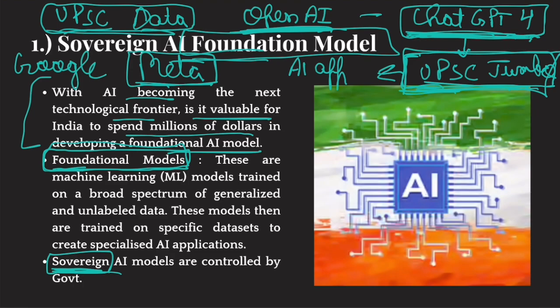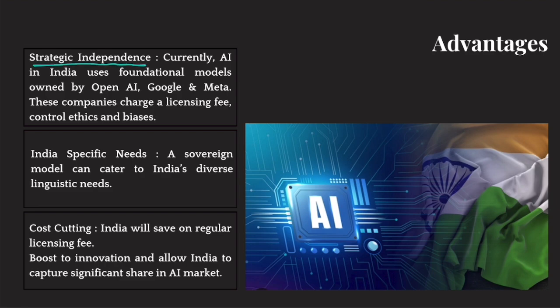Now, why should India do that? What are the advantages? First of all, it will give you strategic independence. Currently, AI in India uses foundational models owned by OpenAI, Google, Meta. These companies charge a licensing fee because you are using their foundational model to create AI applications. Plus, what would be the biases in these foundational models, or what ethics would these companies follow with respect to AI? Ethics and AI is a big field. The ethics and biases surrounding AI are all controlled by these companies, and India has no say in it. So, to achieve strategic independence, we need our own foundational model.